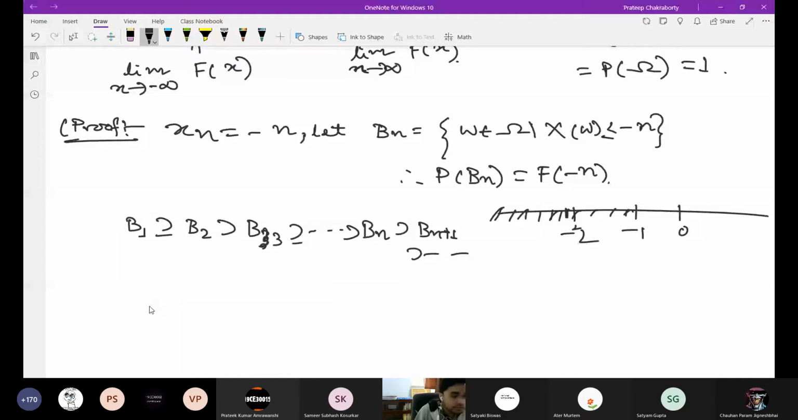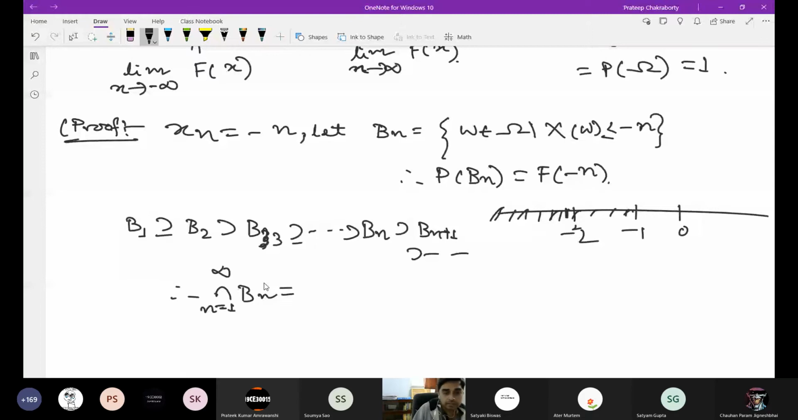Now, what is the intersection of all these B_n? Please, anyone tell me. Someone says B_n when n tends to infinity. No, we cannot. In set theory, we don't have any limiting notion. You cannot say limit. You can take intersection or union, but you cannot say limit for set theory.